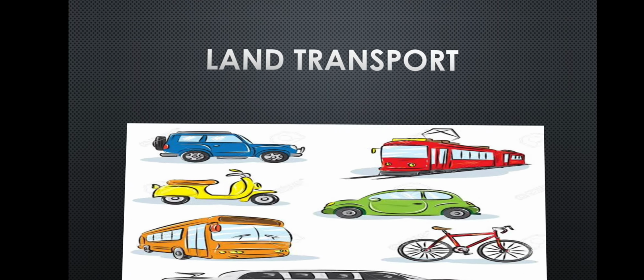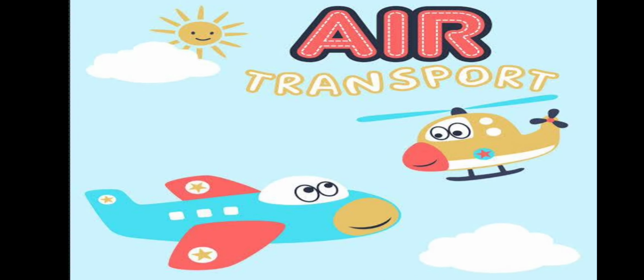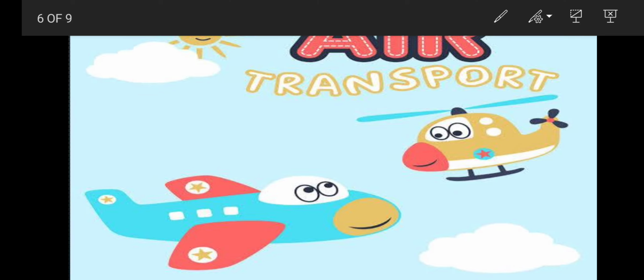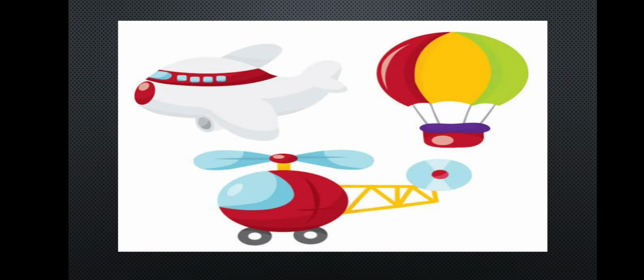Now we will discuss air transportation. As you understand from the name, air transportation is available in the air, meaning helicopters, airplanes and hot air balloons are means of air transportation. Air transport is the fastest means of transportation. If anybody asks which is the fastest mode of transport, you will reply the airplane. They travel long distances in a very short span of time.